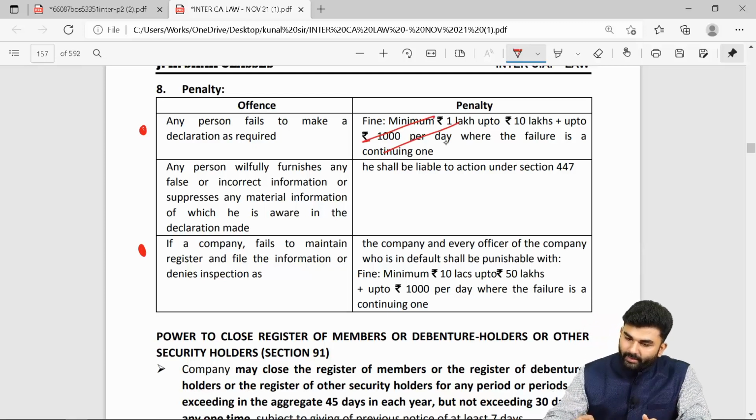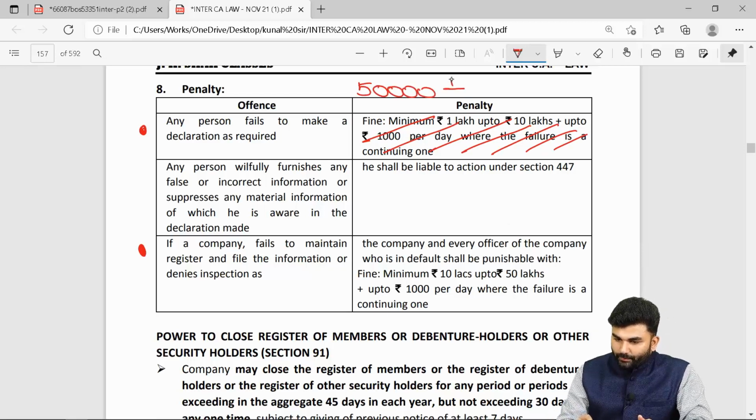In penalty number 1, you need to write 50,000 rupees plus 1,000 per day when the failure continues, subject to a maximum penalty of rupees 2 lakhs.